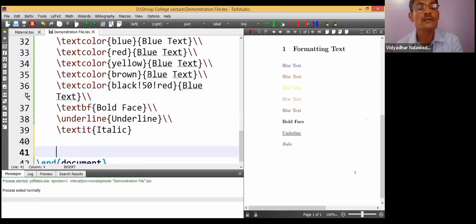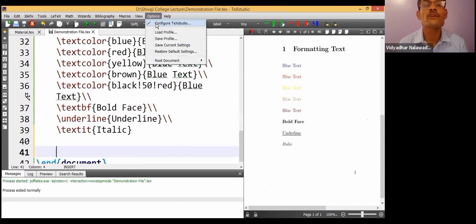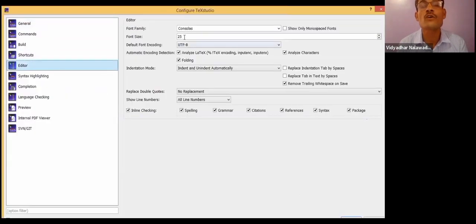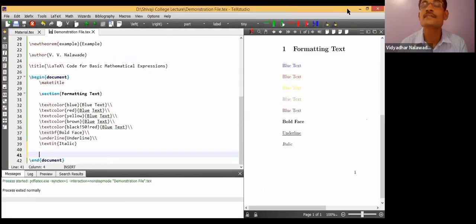Now I will be typing some paragraph here. The reading of the paragraph is not important, but the formatting of the paragraph is important. So I will make the editor font somewhat smaller, make it 12. Yeah, so the font size is 12.